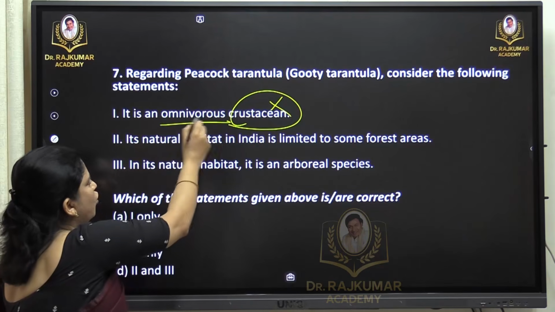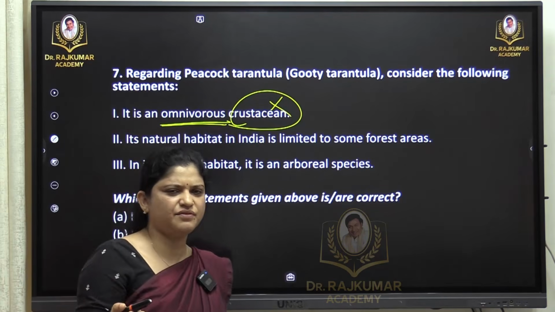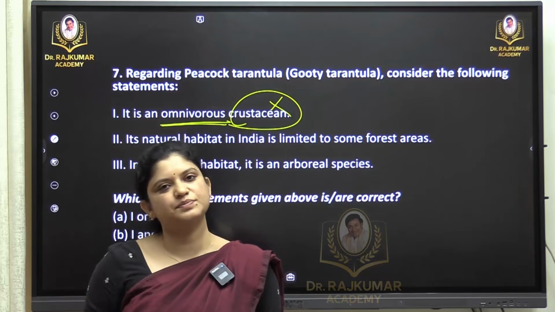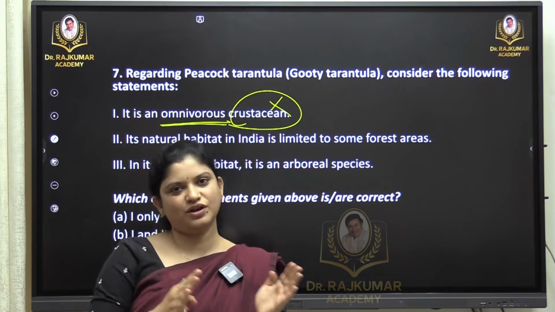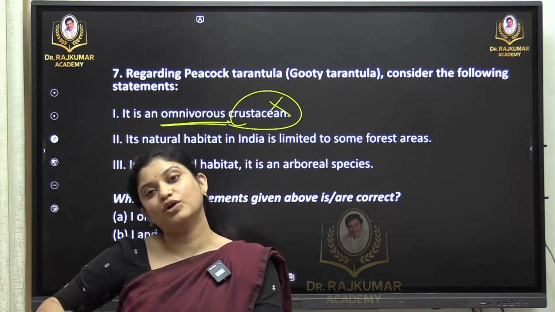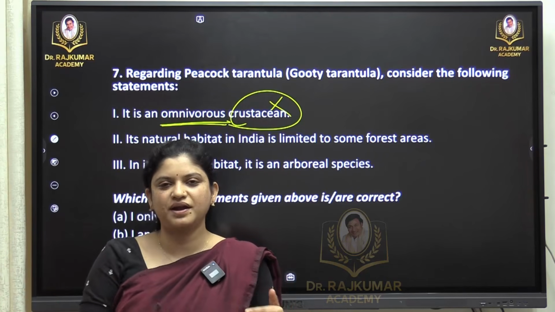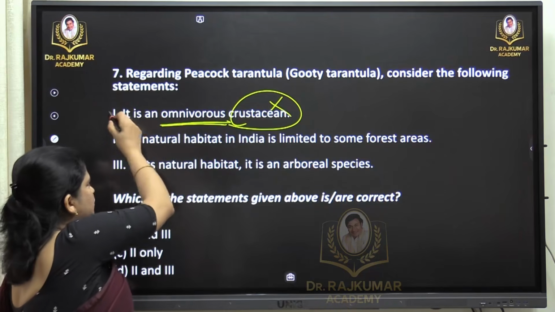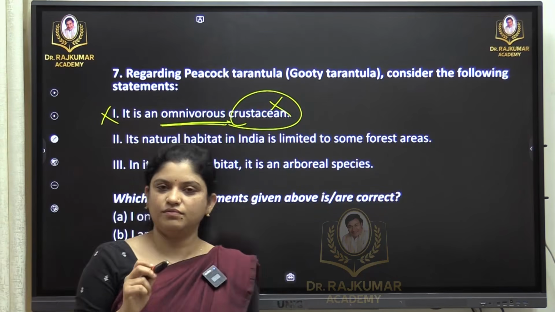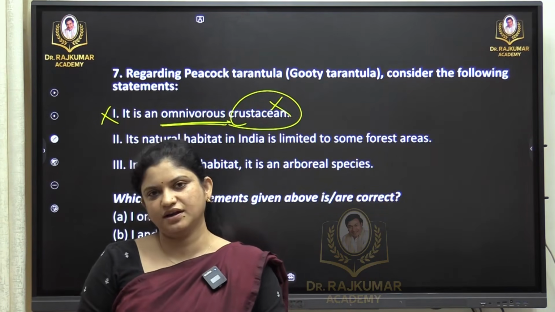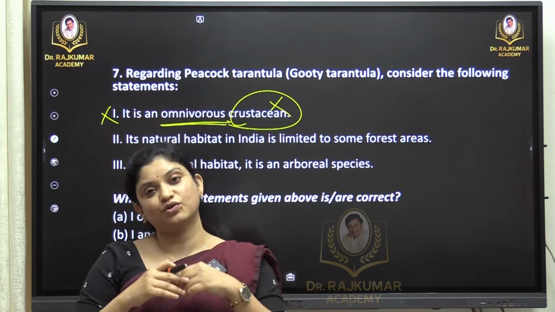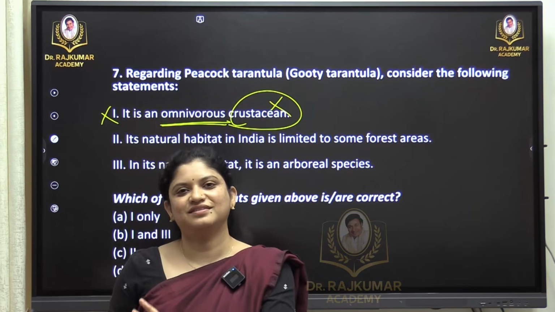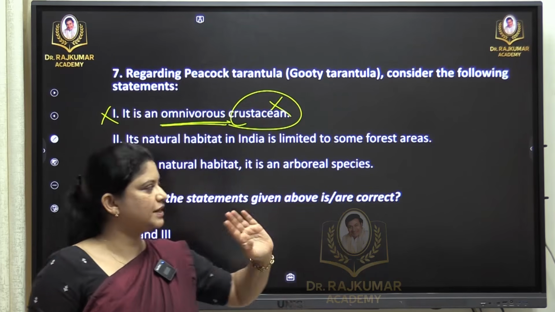And what about being omnivores? This is one pattern we see in every exam. Whenever they ask about a species, the diet is being asked. So if you know tarantulas are spiders, what do spiders eat? Basic knowledge, spiders eat insects. So they are basically carnivores, not omnivores. So this statement is incorrect. This basic knowledge is being expected from the aspirants, you should know. If you do not know tarantulas, then better you forget this question. So you should know they are that. Then the rest of the statements will be easier.